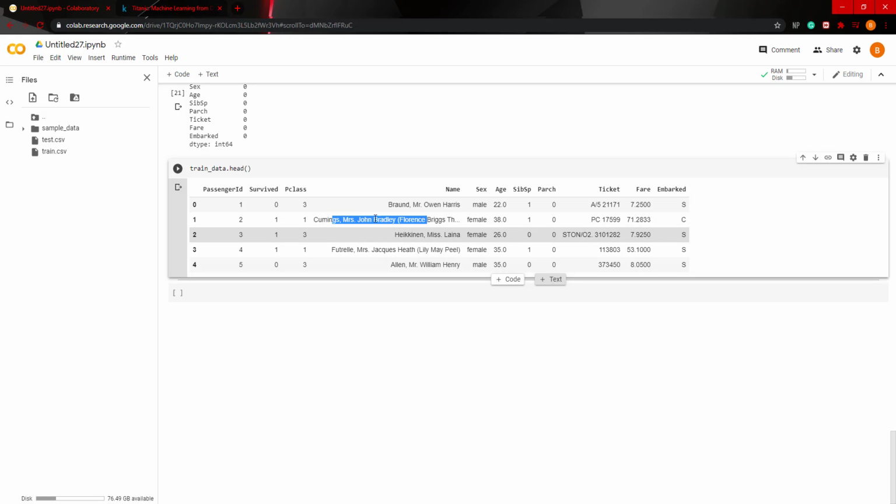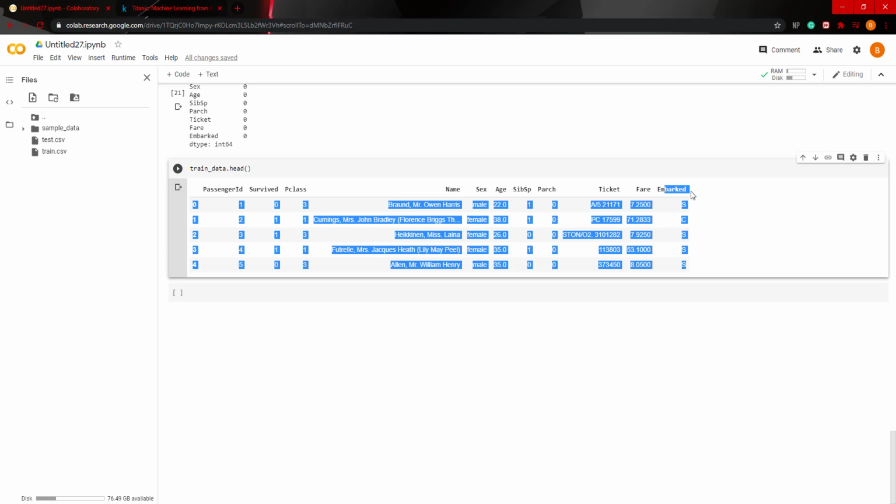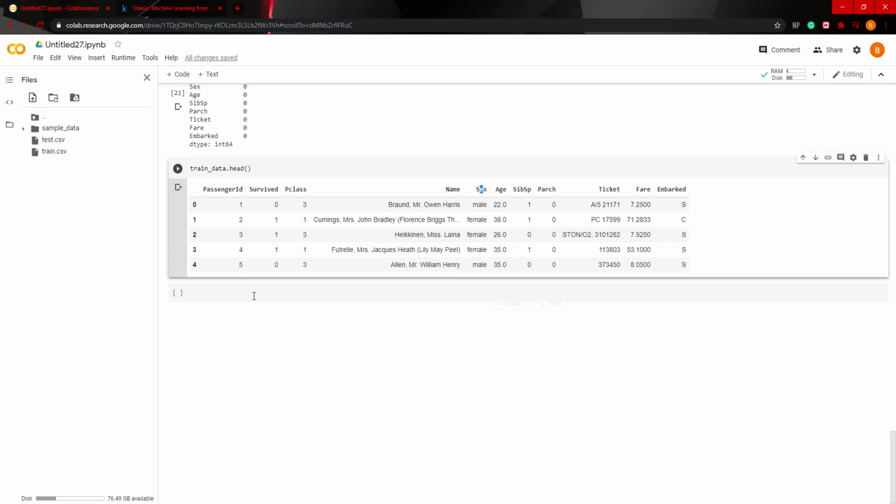You could feature engineer, but we're just going to drop it for this situation. Sex, we're going to keep. We can drop passenger ID, because essentially it's the same thing as the automatic index of pandas. But you will need it later on when you're creating your predictions in the test data in order to submit it to Kaggle. And we'll drop ticket. We'll keep everything else. So we'll one-hot encode embarked and sex.